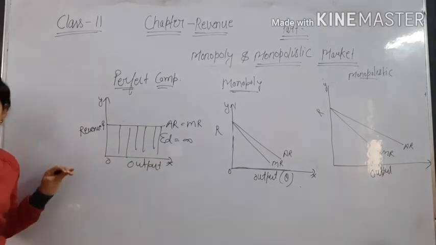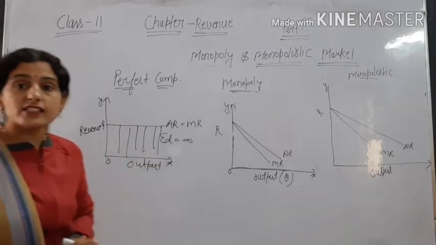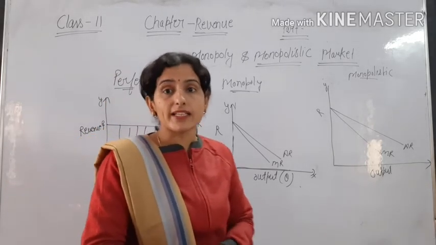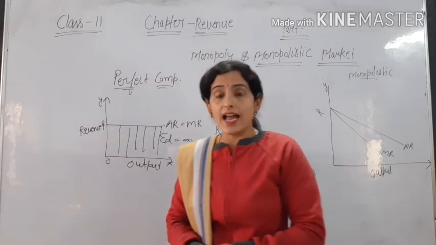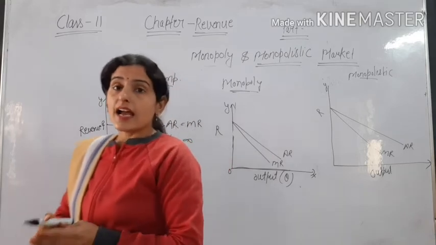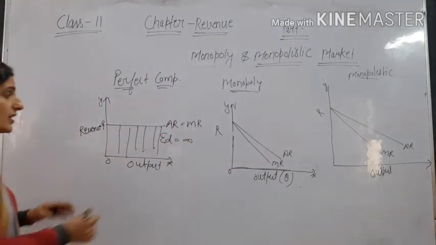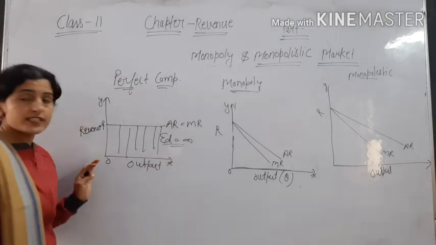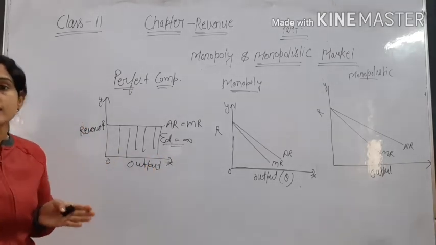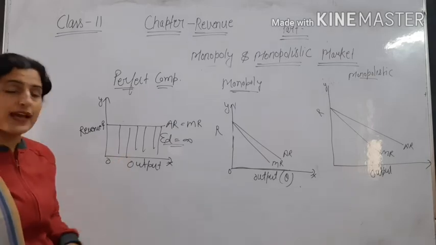There is no limitation because the price is constant and decided by the industry in the market, and the firm can sell any amount of output at this given price. So infinite quantity can be sold at this given price.